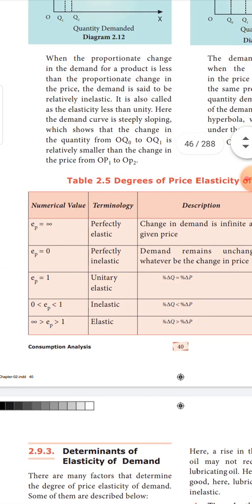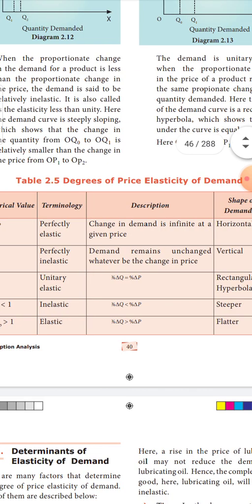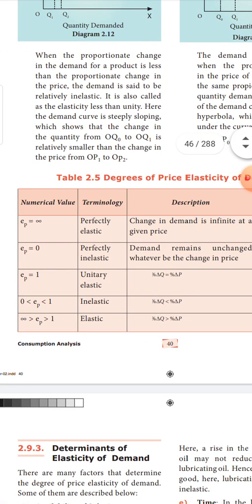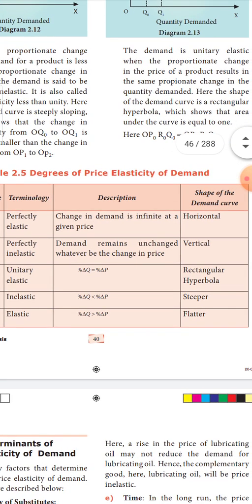Next, if the elasticity is equal to 0, you call it perfectly inelastic. Here the quantity demanded will remain unchanged. Whatever might be the change in price, it will be a vertical line. Next is EP equal to 1, which you call unitary elastic. The change in quantity demanded will be equal to the change in the price. So the nature of the curve will be like a rectangular hyperbola.